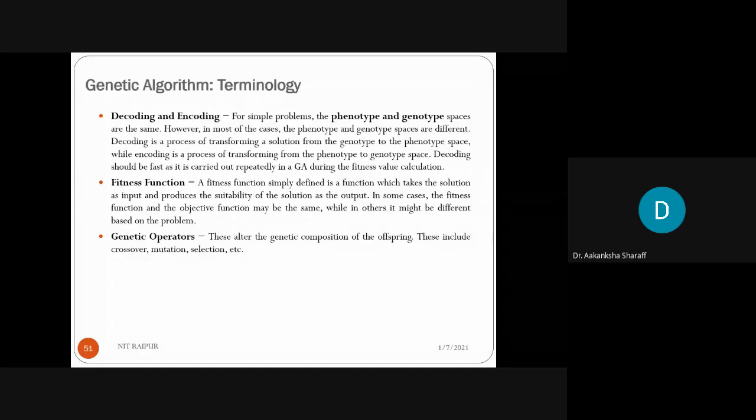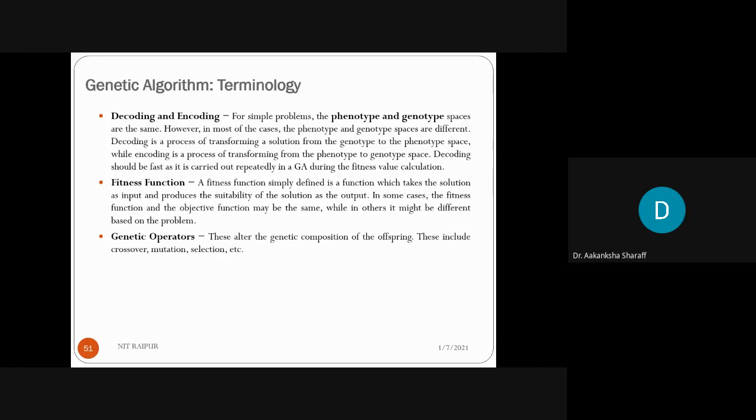So what is the concept behind decoding and encoding? For simple problems the phenotype and genotype spaces are the same. If we have simple problems, then there is no need to go for a genetic algorithm. Genetic algorithm is basically used for complex problems. However, in most cases the phenotype and genotype spaces are different.